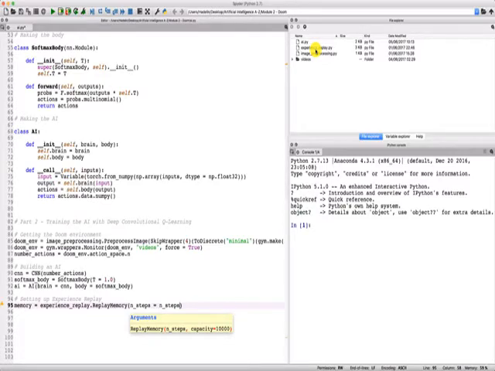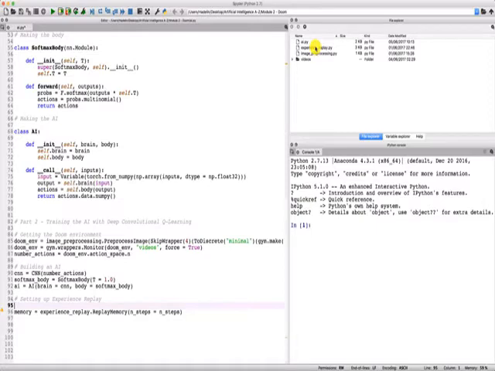So now what we have to do is create this n steps here. And we create it with the second class that we have in this experience replay file, which is n step progress. So now we're going to create n steps like this, and this will be an object of the n step progress class that we take again from our experience replay file. There we go. So that's the n step progress class. And now we have to input 3 arguments.